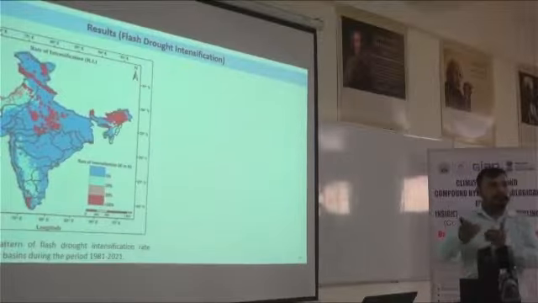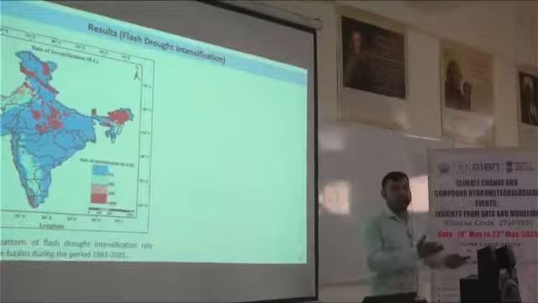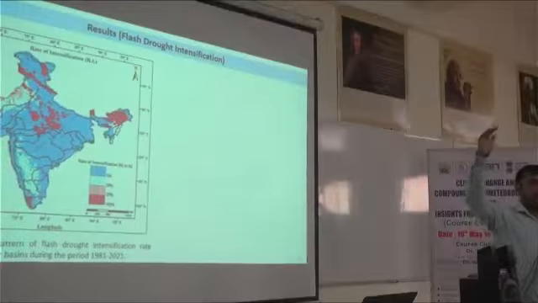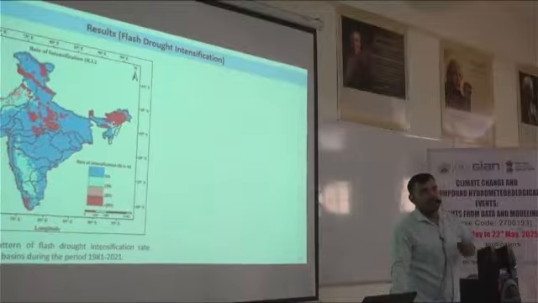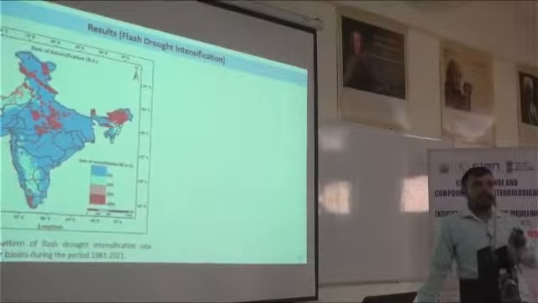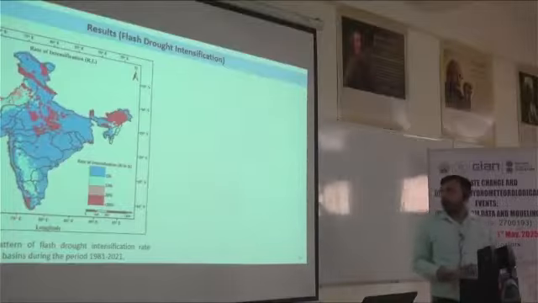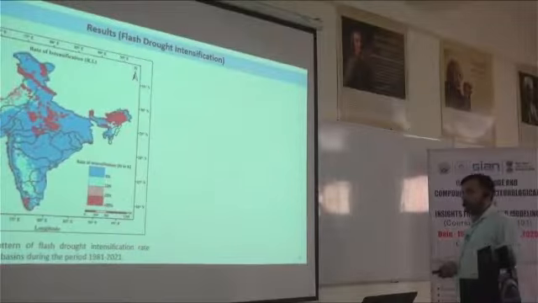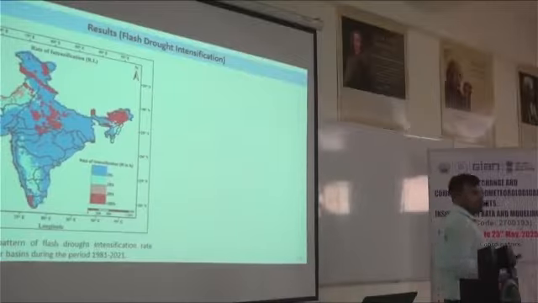After that we have a very fast decline in soil moisture just after the monsoon. We don't have precipitation, so soil moisture declines from a particular value to a lower value. That creates a soil moisture reduction in a very fast, intensifying manner, due to which flash drought occurs. So here we are defining the flash drought intensification rate, meaning at what rate soil moisture is declining at every step.